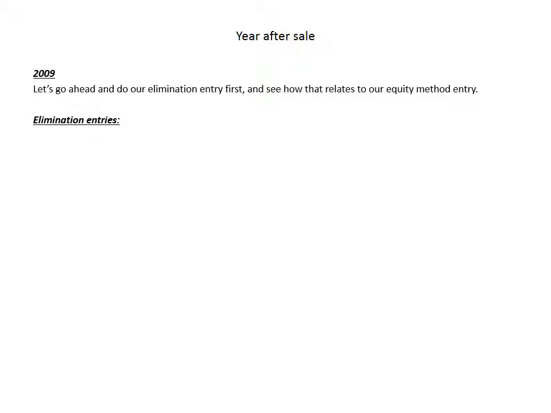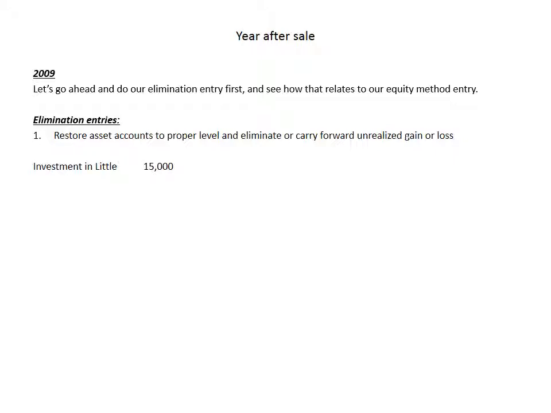Okay, what about the year after sale? Let's go ahead and do our elimination entry first and see how that relates to or drives our equity method entries. Again, first our elimination entries. First thing we have to do is restore the asset accounts to their proper level and eliminate or now carry forward the unrealized gain or loss. Now last year there was a $15,000 unrealized gain.